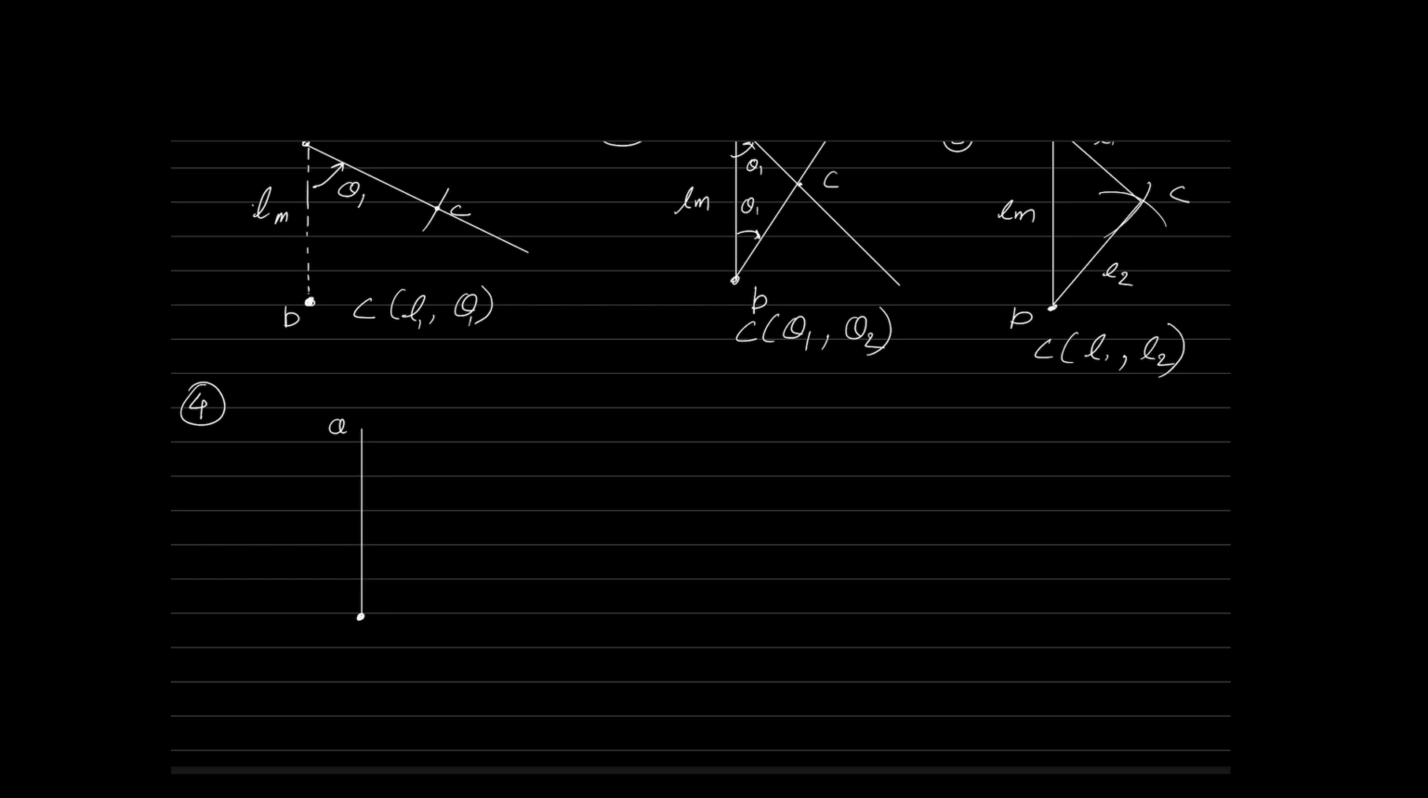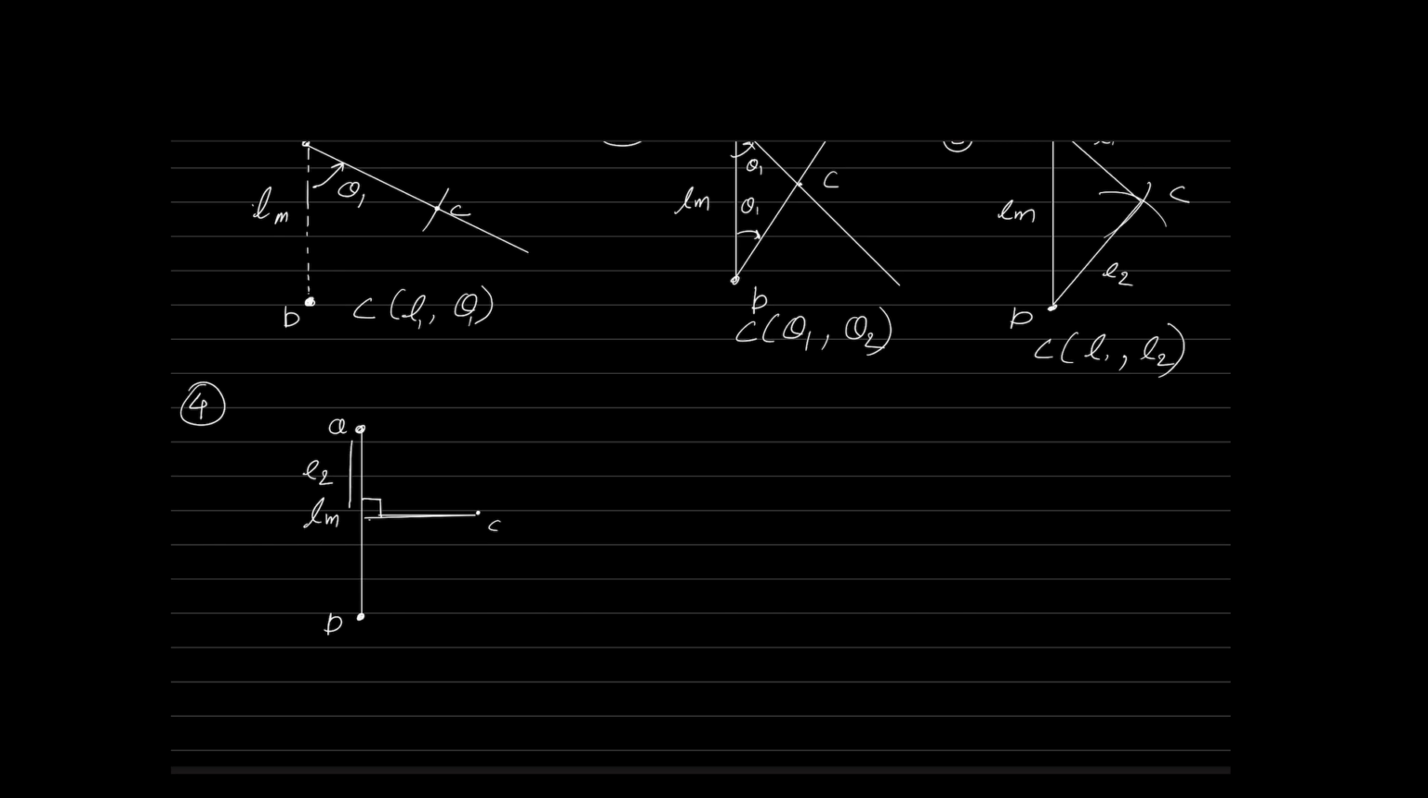What I know is the perpendicular distance of C from the line AB as L1, and I know where the perpendicular is meeting the line as L2. So tell me, what is the coordinate of C? Coordinate of C is L1, comma L2. It looks just like the previous case, L1, comma L2.